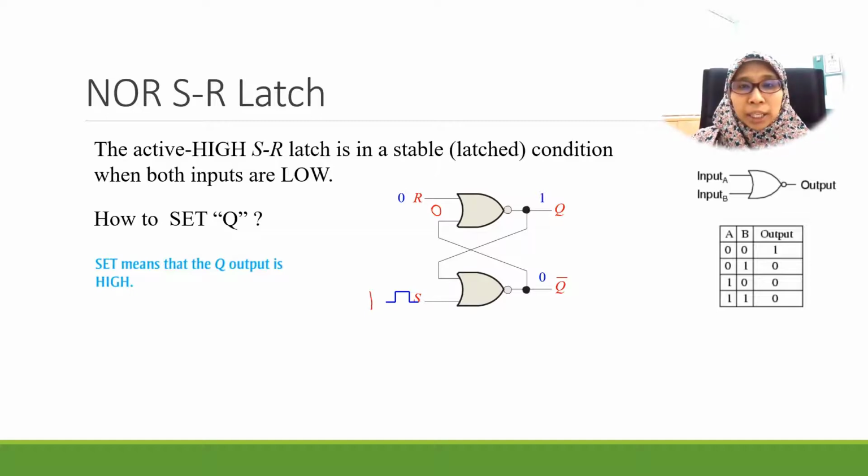So we're going to get our output here as a 1. Also here, this one will go to here as a 1, 1. So we can see from this, this 1, 1, we get a 0. So it complies with the NOR gate condition here.